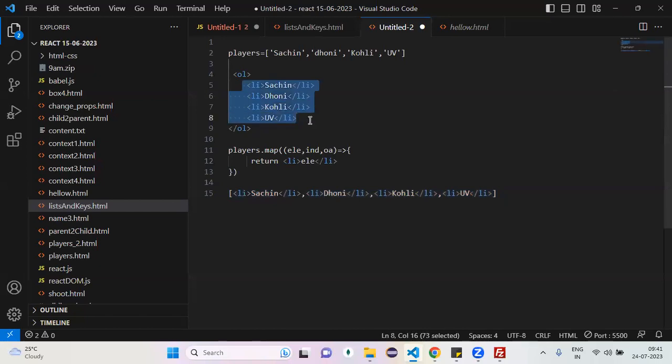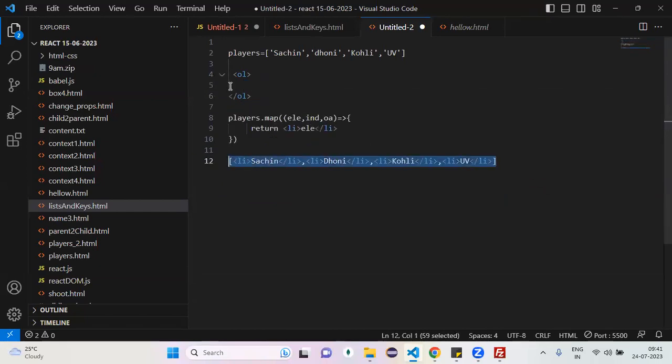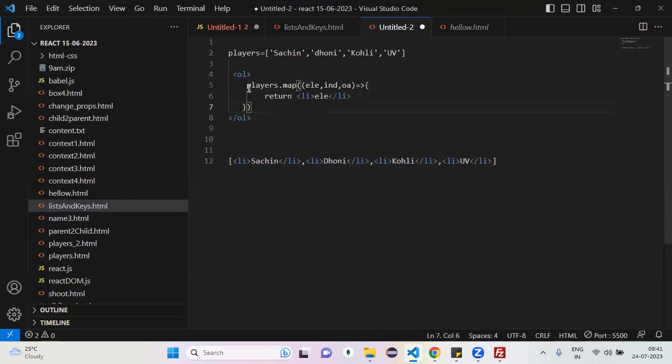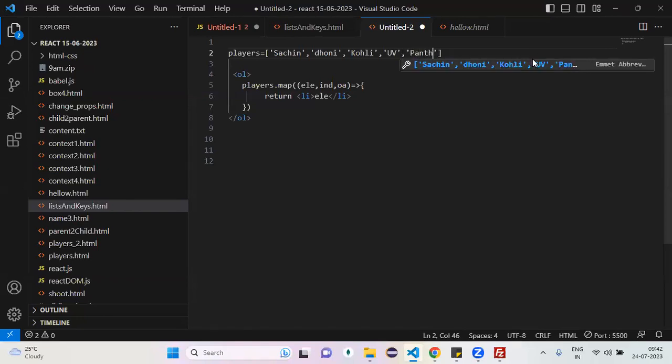Can I remove these 4 LIs? Okay, can I render these 4 LIs inside the OL? Yes or no? So that this particular code, can I place it here? Agreed? Now inside the OL, how many LIs did you prepare? 4 LIs. That is rendered inside where? OL. Now, first drawback. If you want to add one more player, do you want me to touch the DOM? No. Not required.